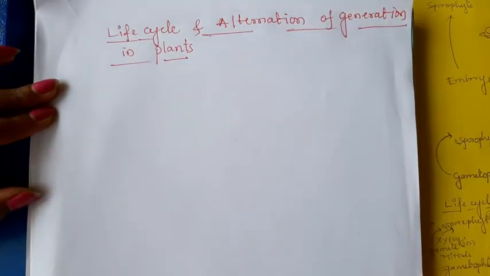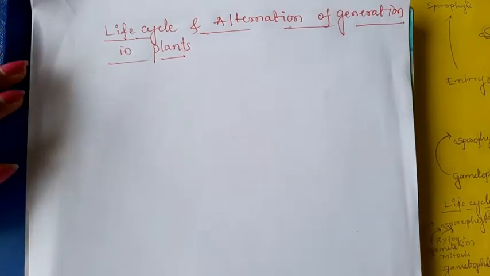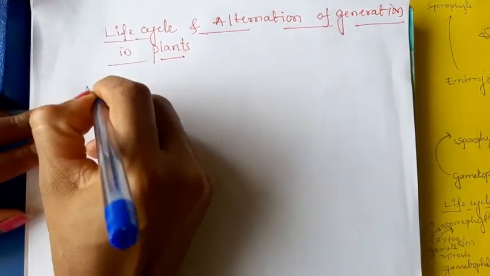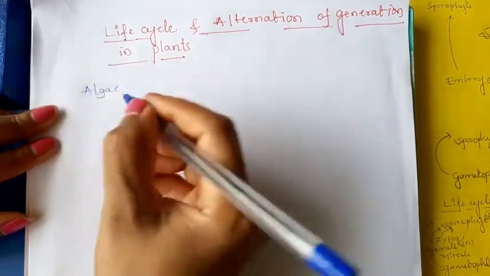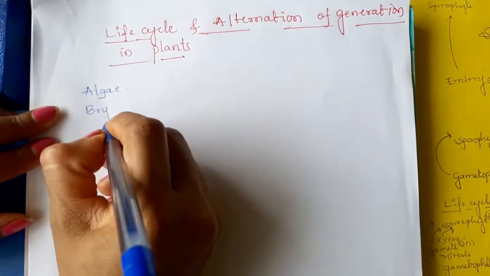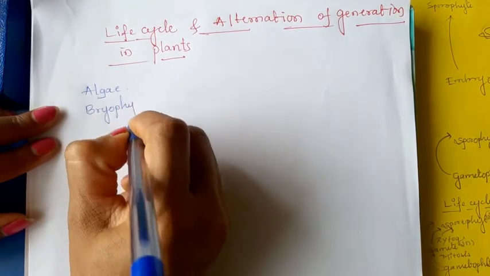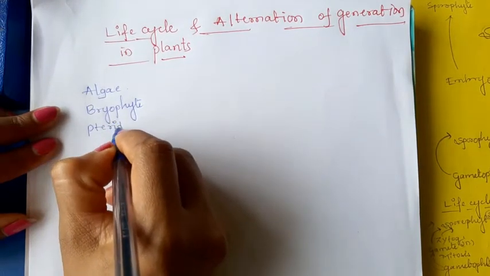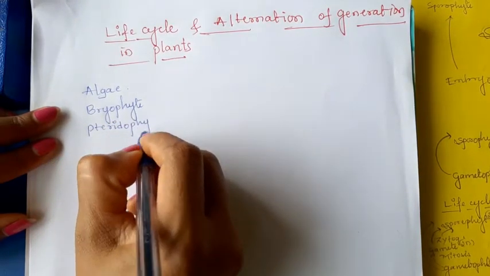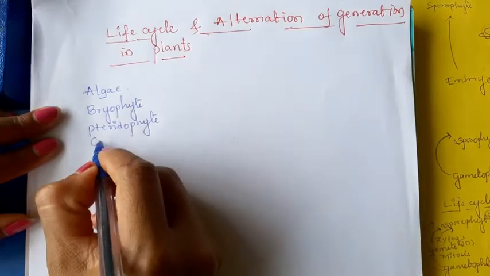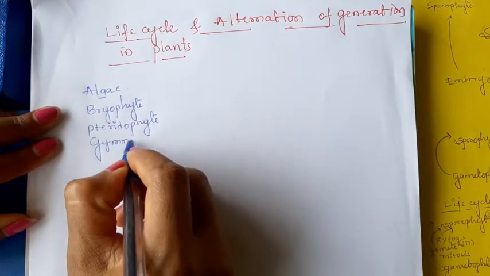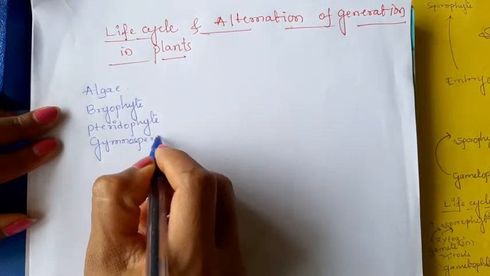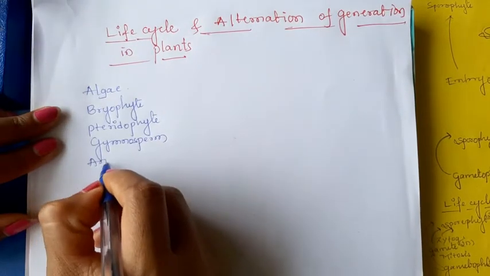We discussed all the categories of plants, which are algae, bryophyte, pteridophyte, gymnosperm and angiosperm.